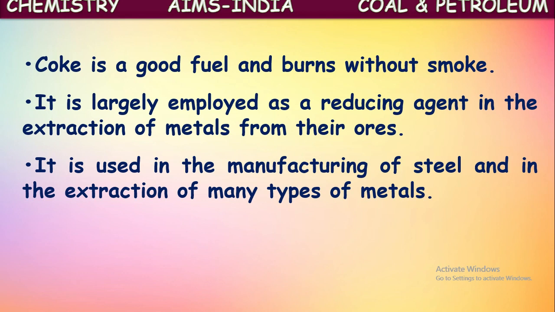Coke is also used in the manufacturing of steel. What is steel? Steel is an alloy of iron and some other metals. So coke is also added to the iron in making alloy steel. This gives much strength and makes that iron stainless steel, that means rustless. To avoid rusting, along with some other metals, coke is also added to iron. So in the manufacturing of steel, coke is also used. Not only that, in the extraction of many metals, coke is used as a reducing agent.